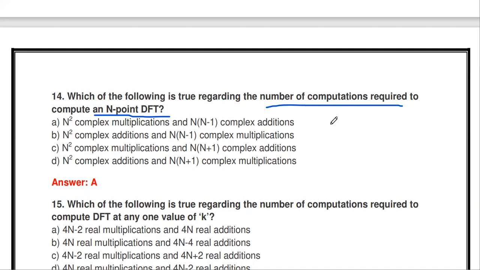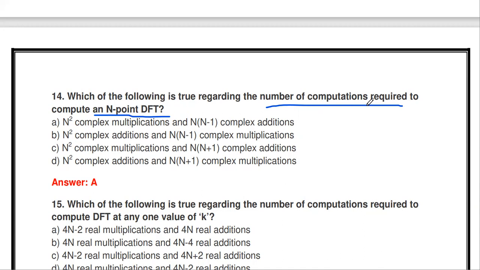This question is for the ordinary N-point DFT in the direct evaluation method. In the next video, we are going to discuss the FFT algorithms, DIT and DIF. In those algorithms, the number of computations used to perform the N-point DFT using the DIT algorithm and the DIF algorithm is different. That is also a very important question.